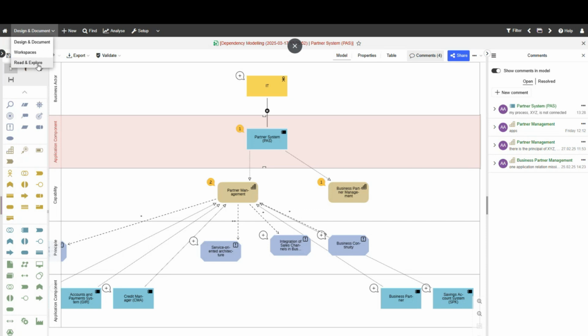So this is a mechanism where also very often readers, so if I go into read and explore scenario where the data is blocked for editing, so it's consumable, the comments functionality is still there. This is very useful because you might have a lot of people who are going to consume the data, going to look at the models, are going to look at the assets, and they might want to give feedback, right? So this is a mechanism to provide that feedback quite easily.